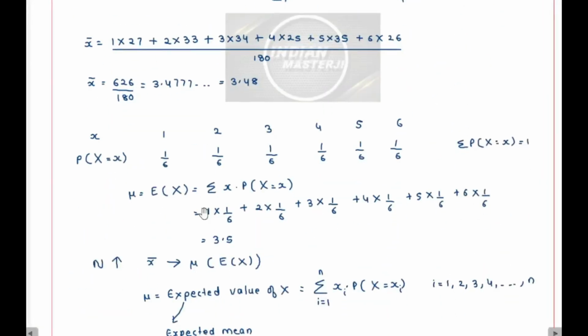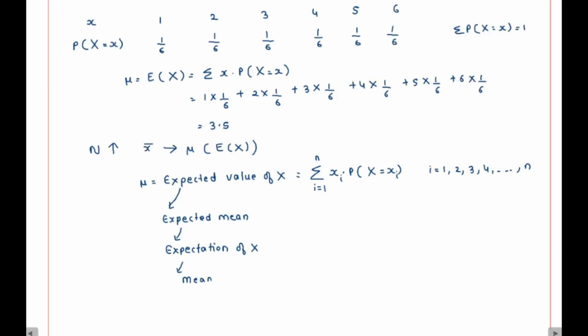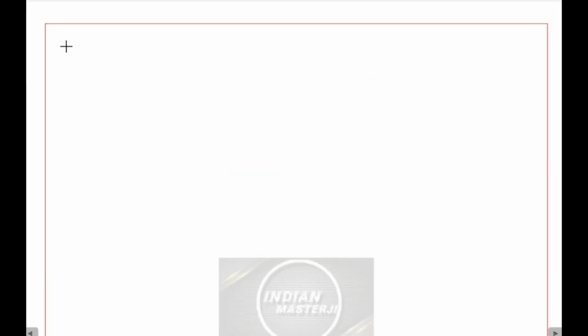Now for the same discrete random variable, let's try to find out the variance. So the variance of x, if I have to find it out, is a measure of spread. Spread of x about what?